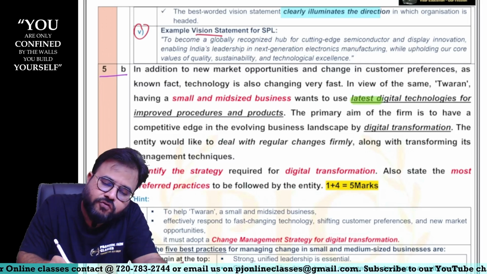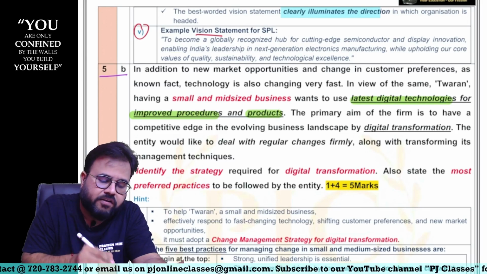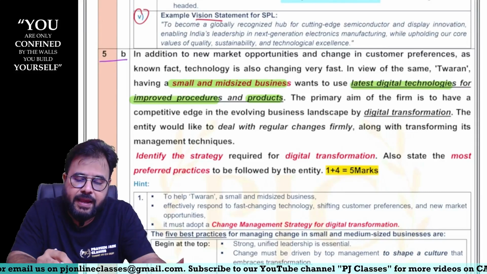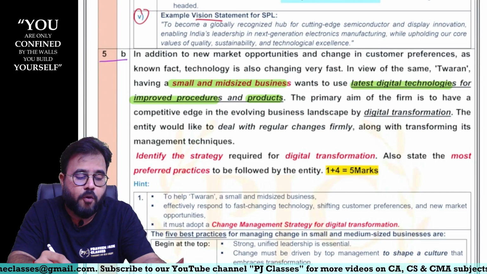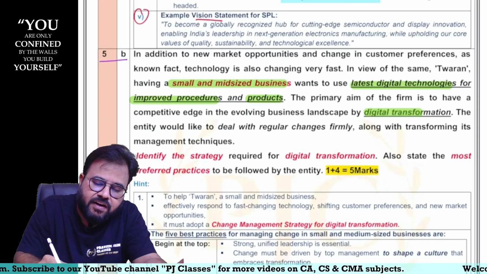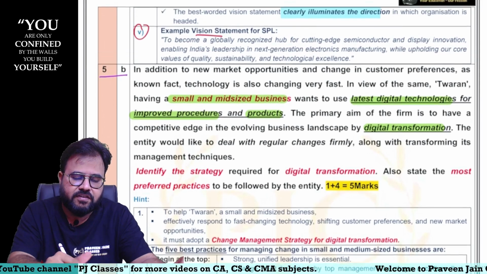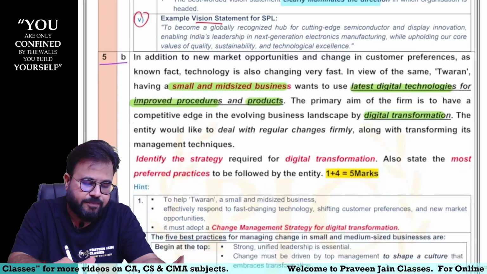The primary aim of the firm is to have a competitive edge in the evolving business landscape by doing digital transformation. The entity would like to deal with regular changes firmly along with transforming its management techniques.